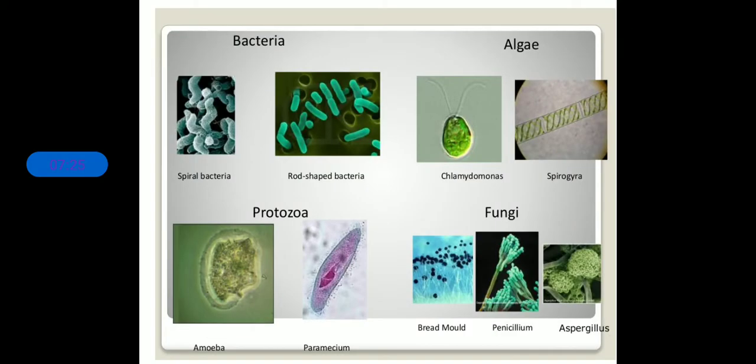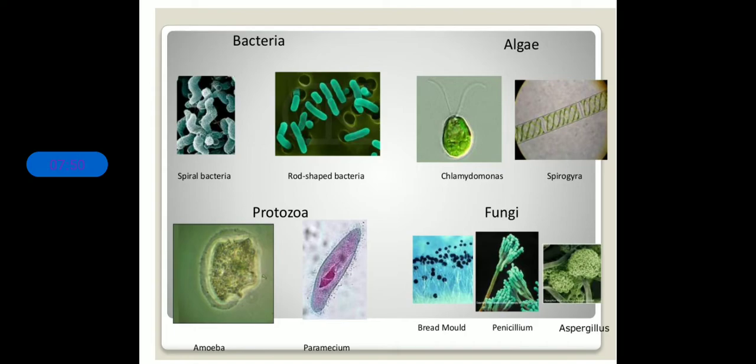Here also you are able to see the pictures, some examples of the four different categories. First of all, spiral bacteria and rod shaped bacteria. As they are spiral in shape, we have given the name spiral bacteria. And the second one, they are rod shaped, so they have been given the name rod shaped bacteria. So these are two pictures of bacteria.